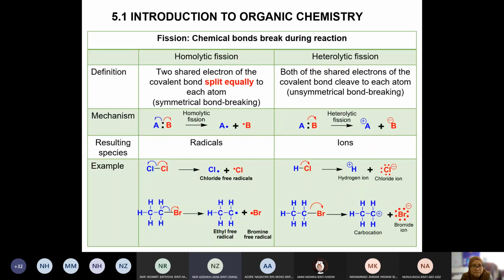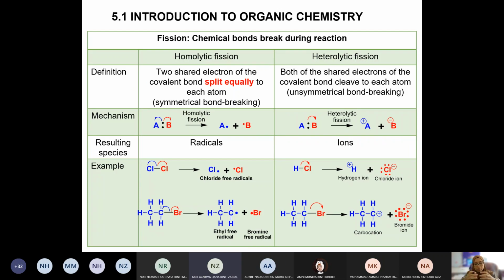Okay, this is the fission I mentioned just now. The homolytic breaking or homolytic fission, and heterolytic fission. So let's look at the definitions for both of them. Imagine we are talking about a bond.